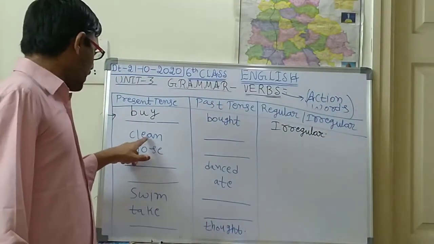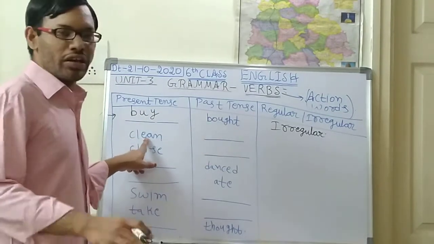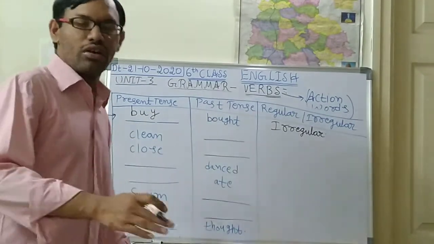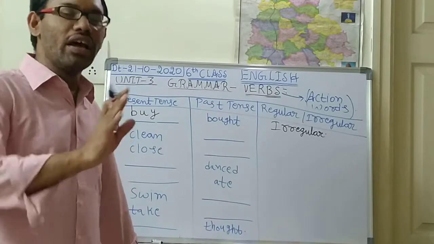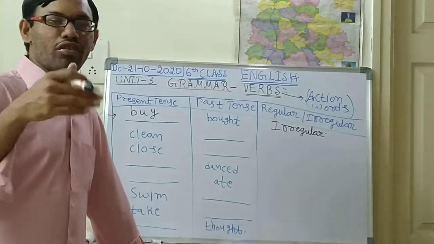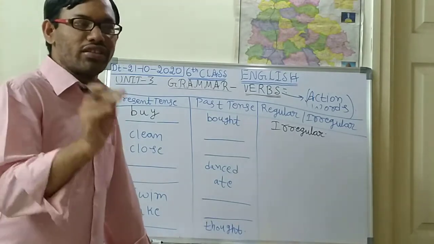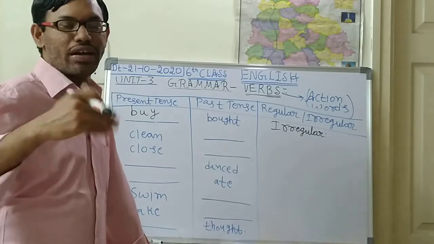Next, what is the next one? Clean. Clean means to clean anything. To clean the computer, to clean your house, to clean your books, to clean your shelf. For the children in the house there will be a separate rack.